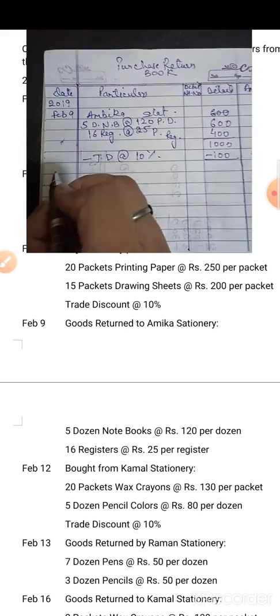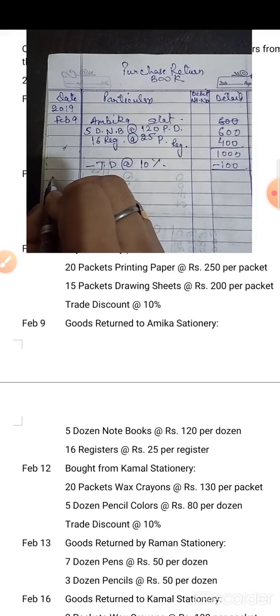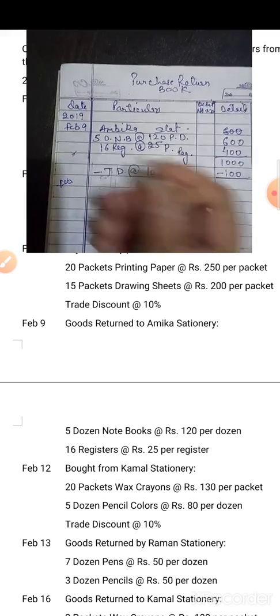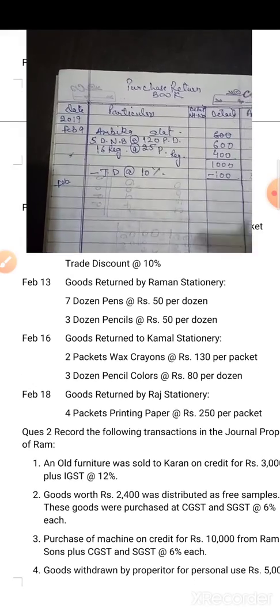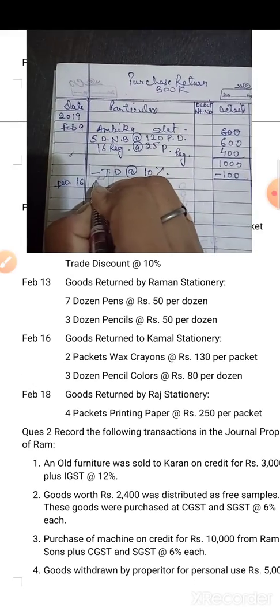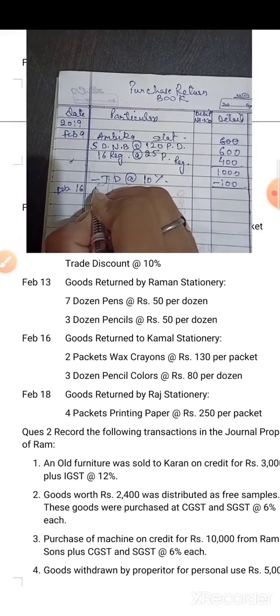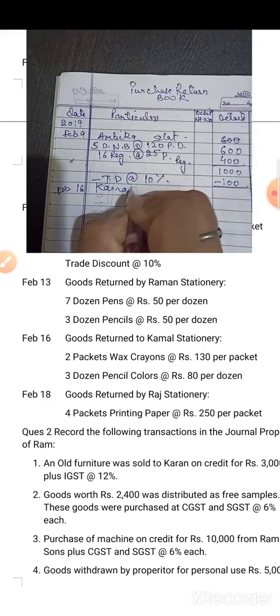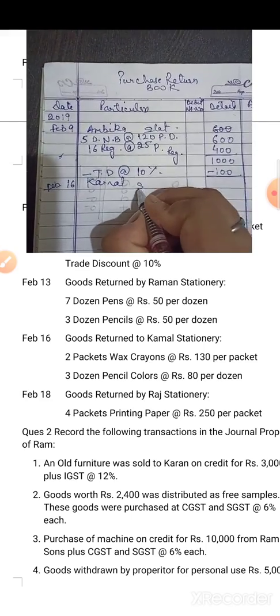Next, what is the next transaction? The next transaction of Feb 16: goods returned to Kamal Stationery. So Kamal Stationery also you have to record.